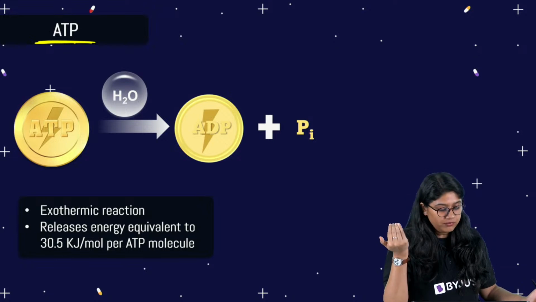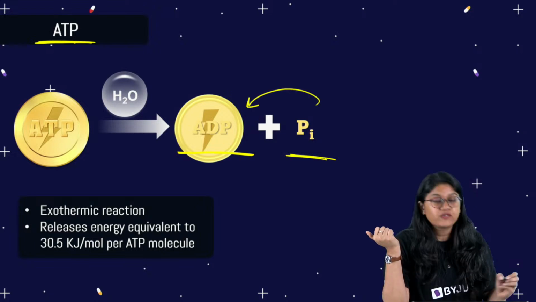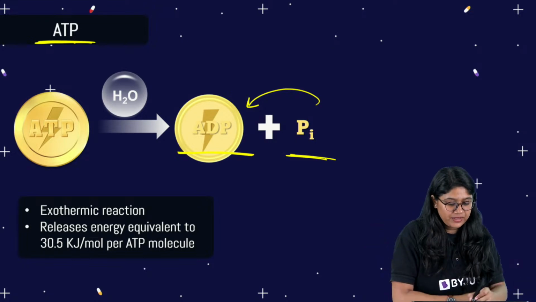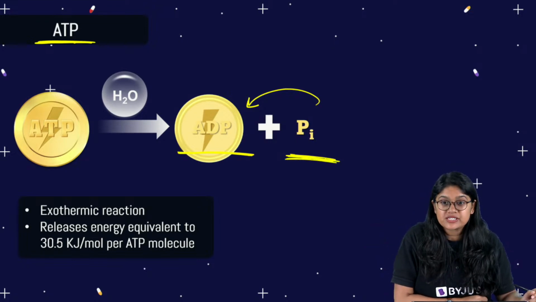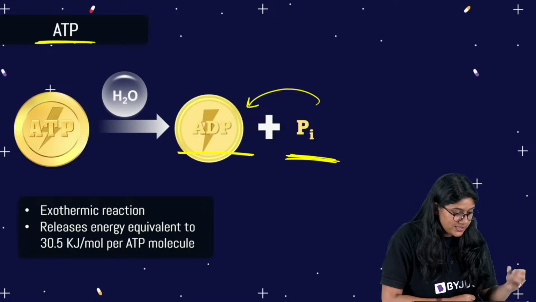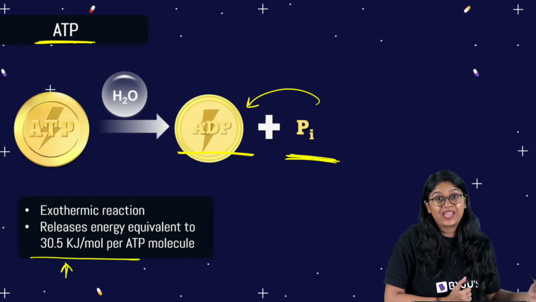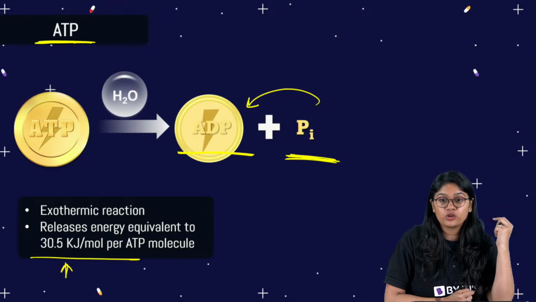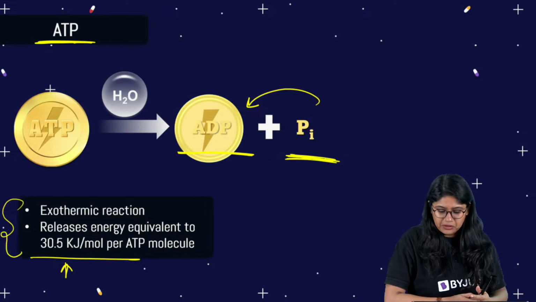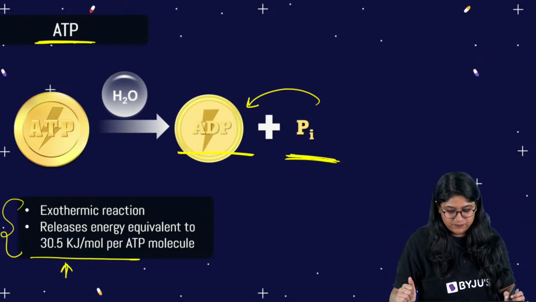Now, how is the ATP formed? Of course, when the ADP, which is the adenosine diphosphate, has one more phosphate added to it. Instead of 2 phosphate, we have one more. So that makes the adenosine triphosphate. Adenosine diphosphate will have 2 phosphate. Of course, we will get 30.5 kJ per mole of energy if we use one particular molecule of ATP. Clear, everyone? You can read that information. It's not that important, but do make sure you read that part because it can come in your examination.